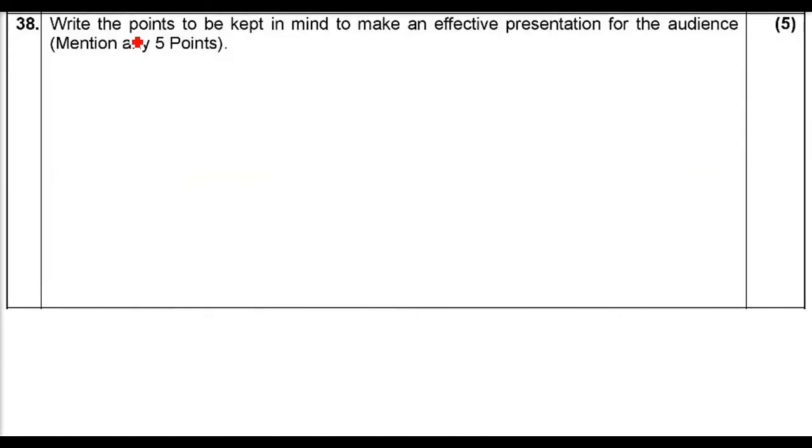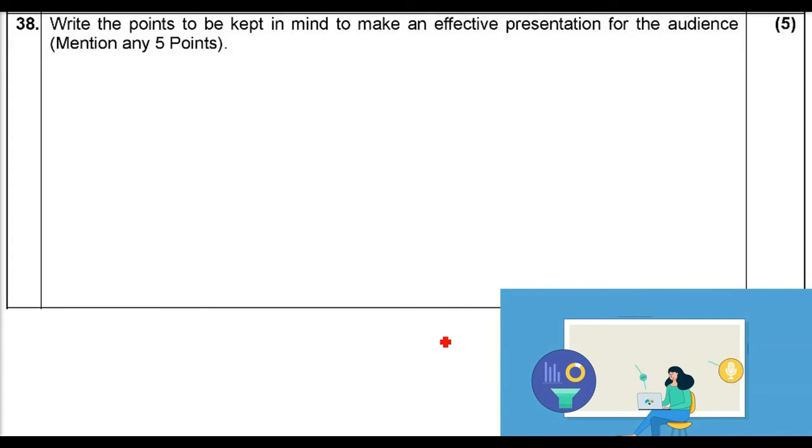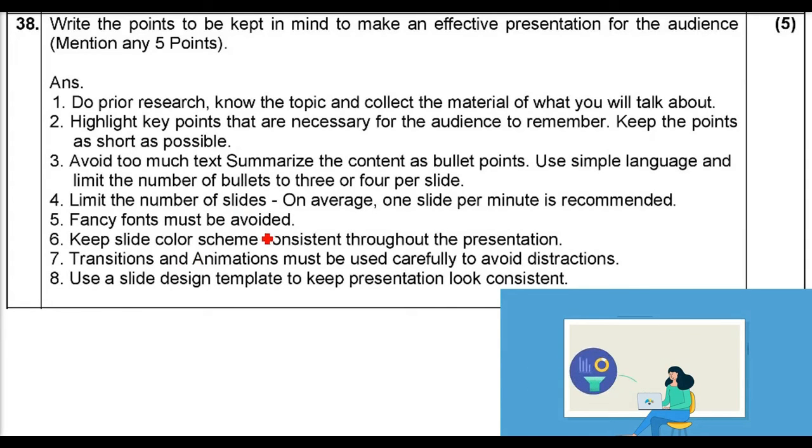Write the points to be kept in mind to make an effective presentation for the audience. So mention any 5 points. Whenever you are presenting, please remember you are presenting. You are coming in front of an audience. So first of all, you have to give them good information, and then you have to make them happy also. That is, they must feel good. Oh, what a presentation it was.